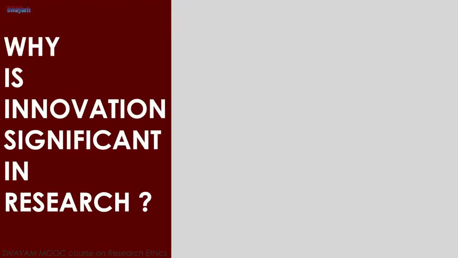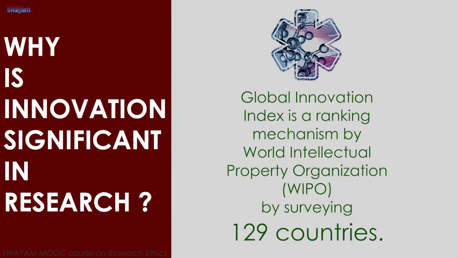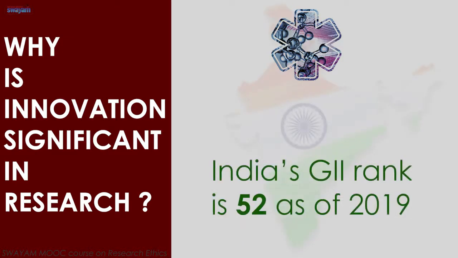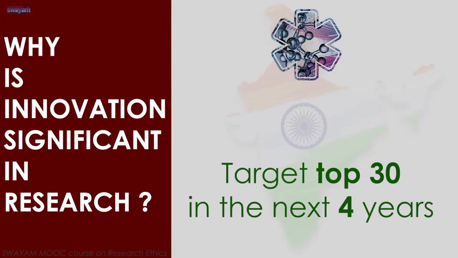Why is innovation significant in research? Global Innovation Index is a ranking method used by the World Intellectual Property Organization, WIPO. After surveying and analyzing data from 129 countries, India's rank was declared to be 52 in 2019. 5 years back, it was 81. Clearly, there is an improvement. But our target is to reach the top 30 in the next 4 years.